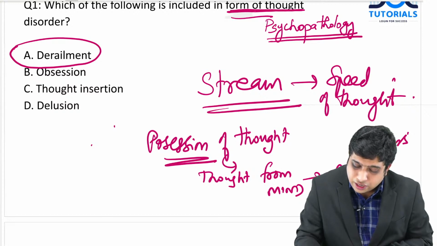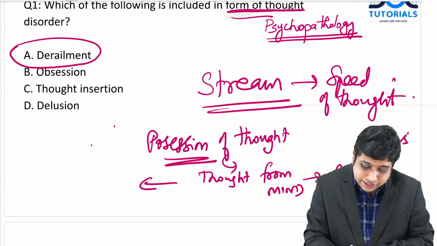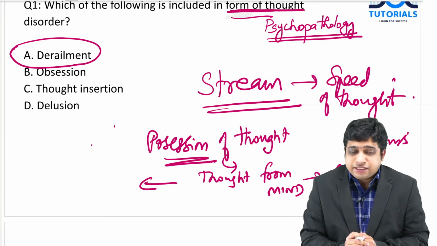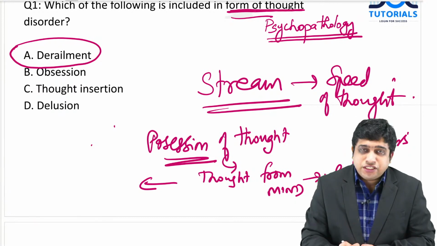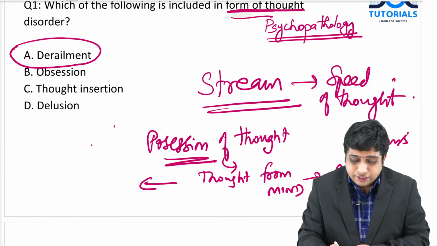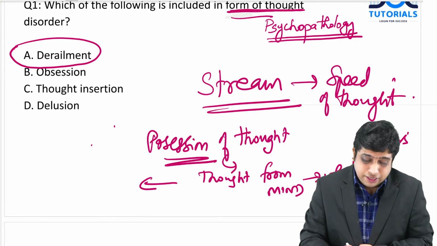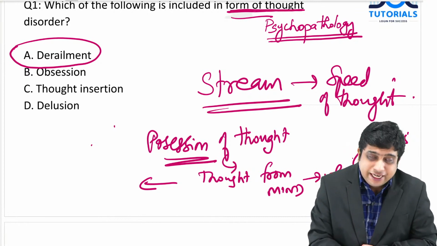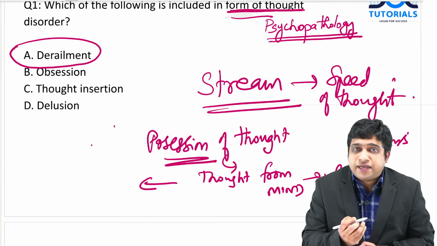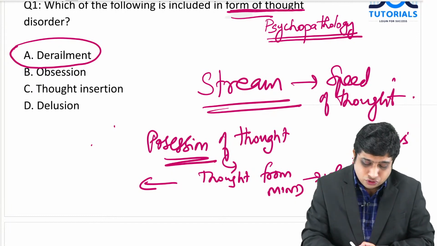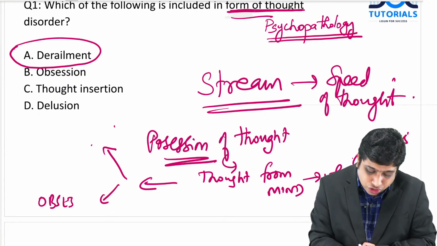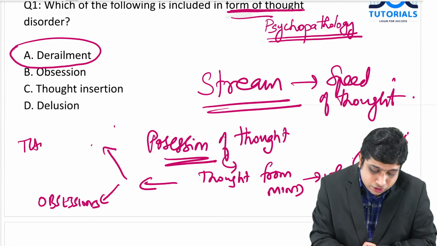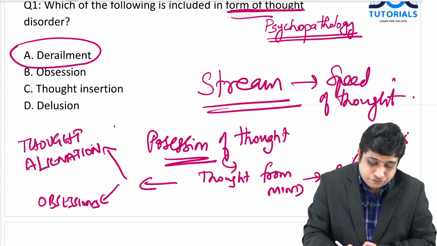Yours or others? There are some conditions in which the subject understands that the thought is coming from his own mind. One such example is obsession. So obsession is a disorder of possession of thought. There are certain conditions where the subject feels that his thoughts are manipulated by an external agency. That is known as thought alienation. So obsessions and thought alienations are disorders of possession of thought.